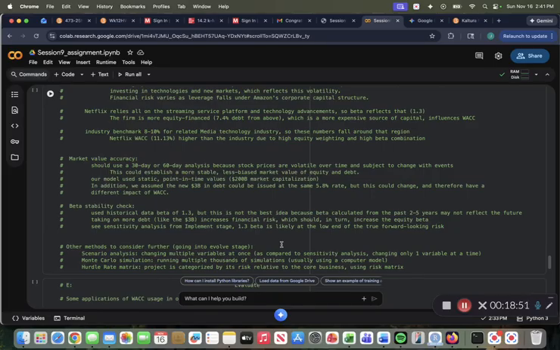And then another good strategy we could use to validate our answers might be the beta stability check, using historical data of the beta of 1.3.